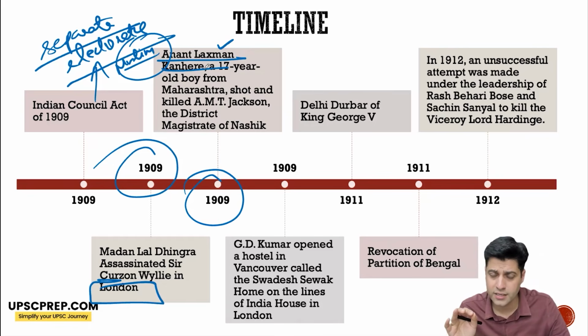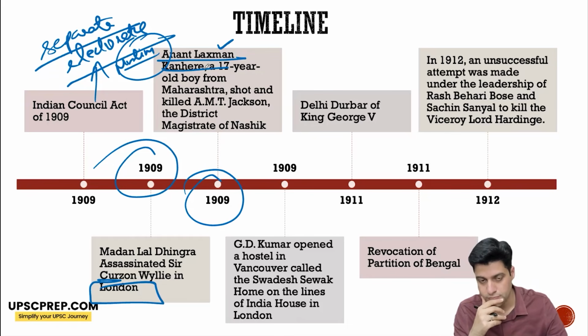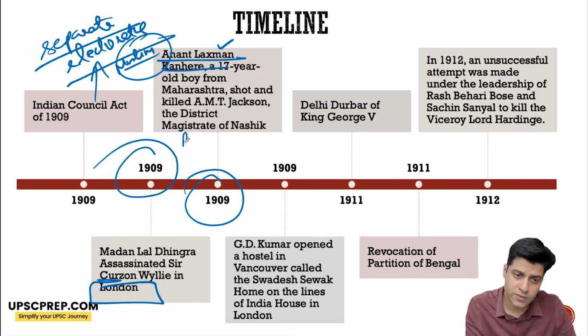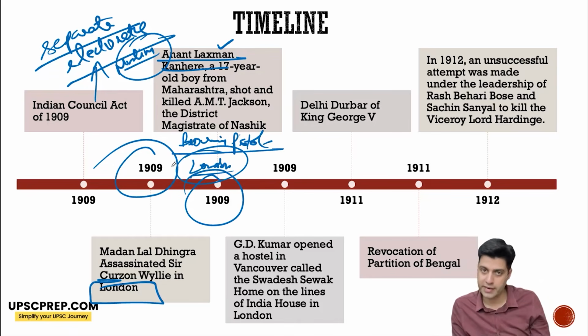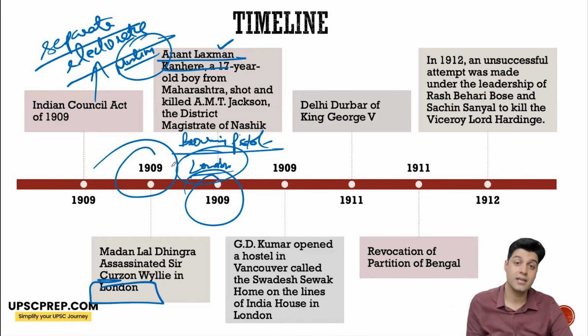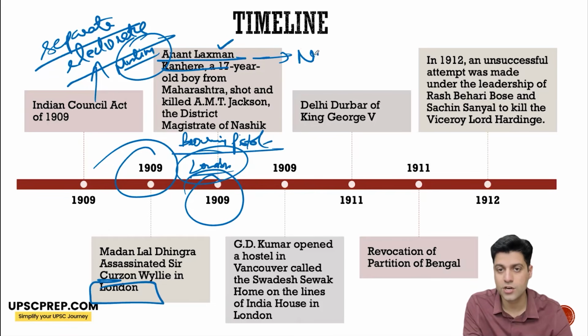1909, Anant Laxman Kanhere is a 17-year-old boy belonging to Maharashtra. He killed the district magistrate of Nashik, A.M.T. Jackson. Now, he was killed with a Browning pistol, which was imported from London, considered to be sent by V.D. Savarkar. And this case became the Nashik conspiracy case.